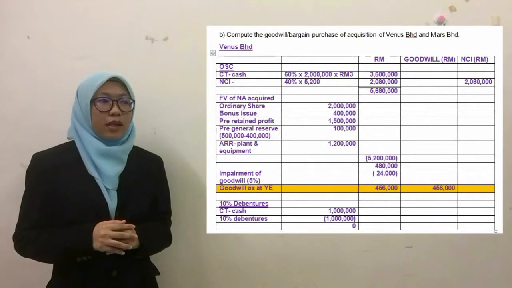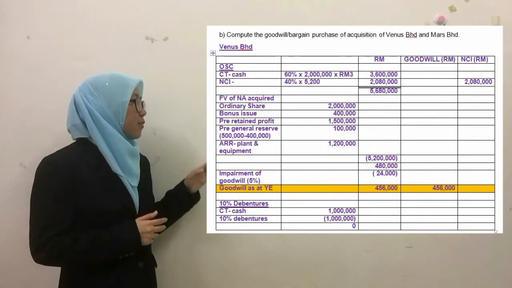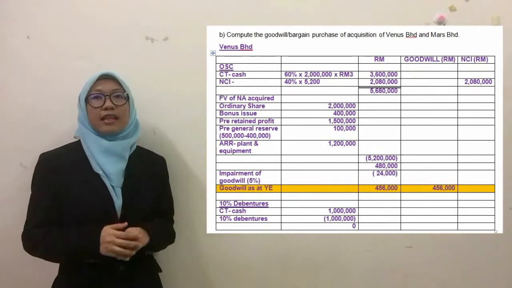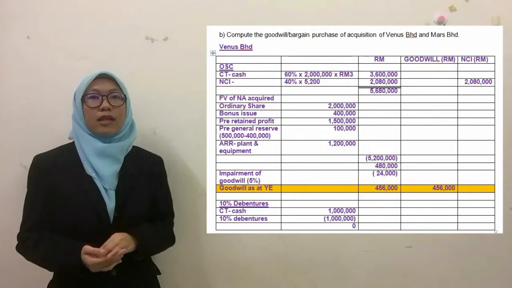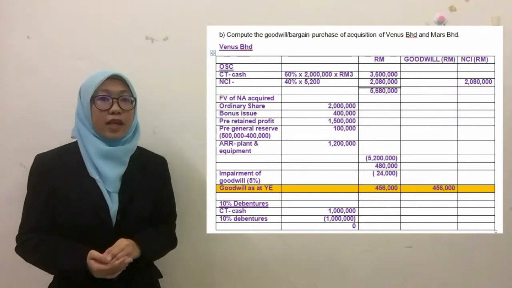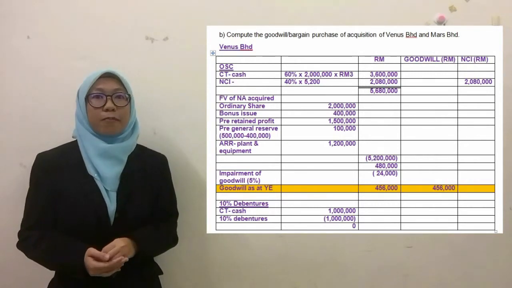Question 1b. As we can see, the amount of goodwill for Venus Berhad is 456,000. That comes from the total amount of CT and NCI compared to the fair value of net assets at the date of acquisition.